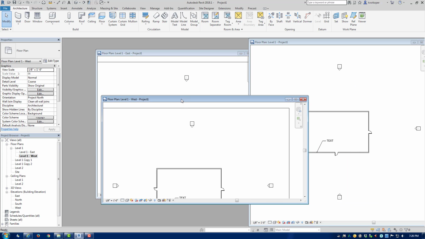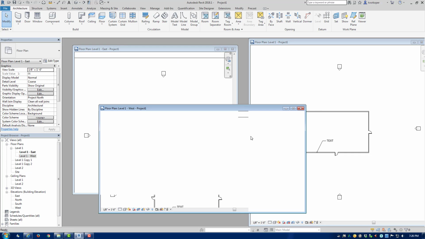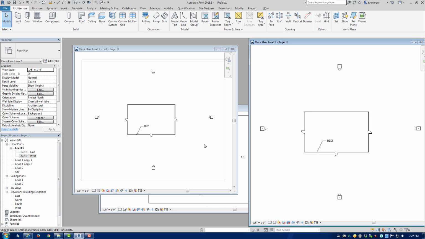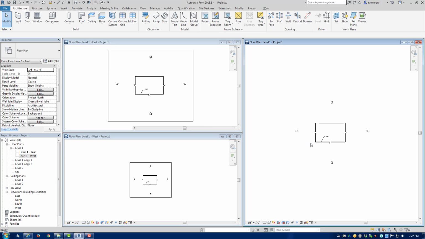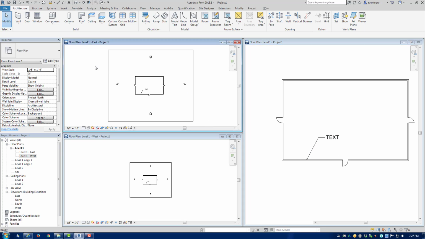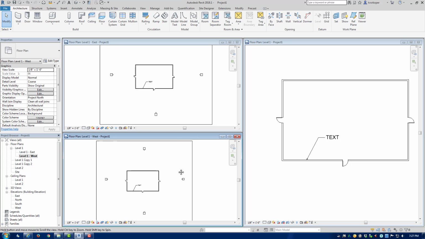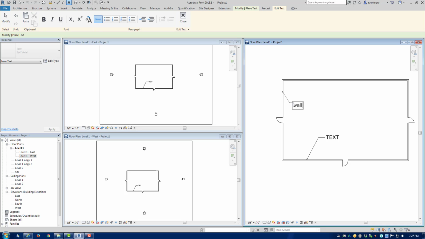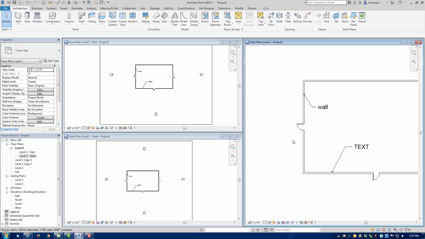The strength in this tool is that whichever floor plan you create objects or annotations on, they will show up in all of the floor plans. Let's put the original over here on the right so we can keep track. And East is on the top here and West is on the bottom. And you can see as I add text, it shows up on all 3 copies.